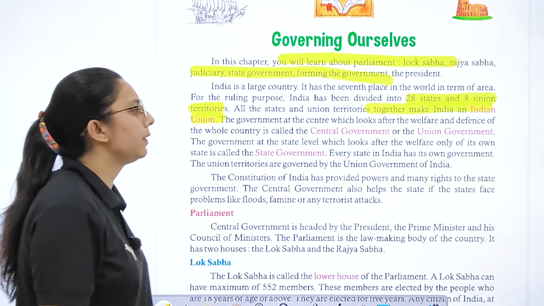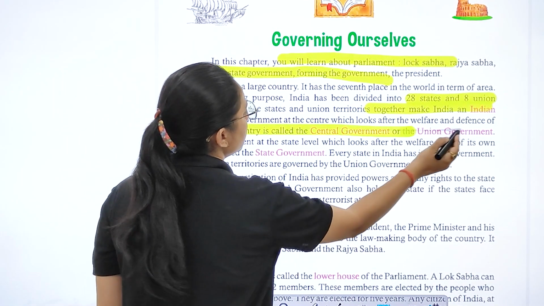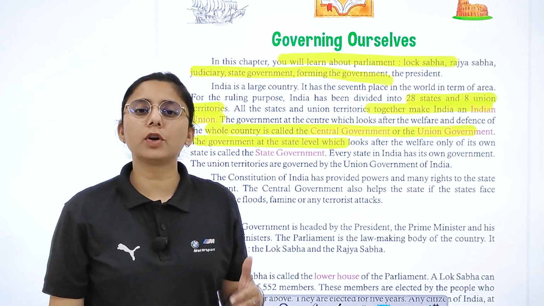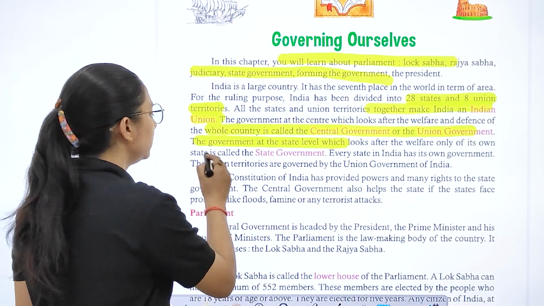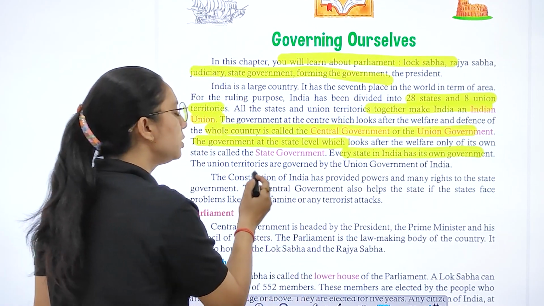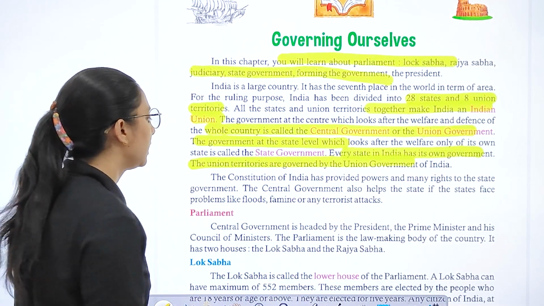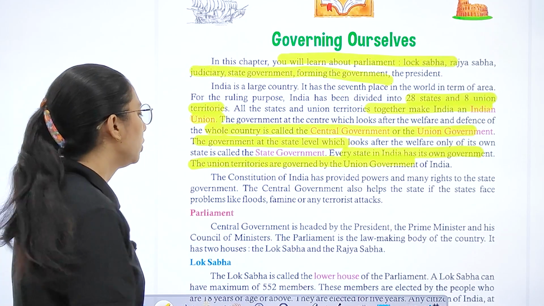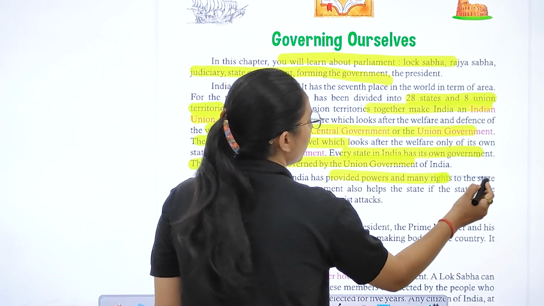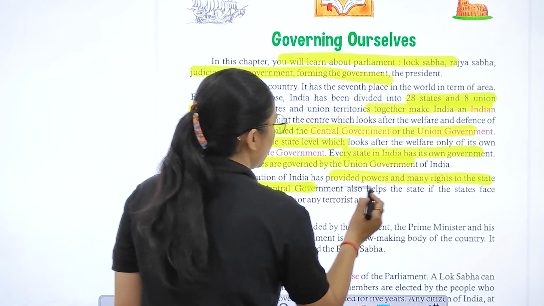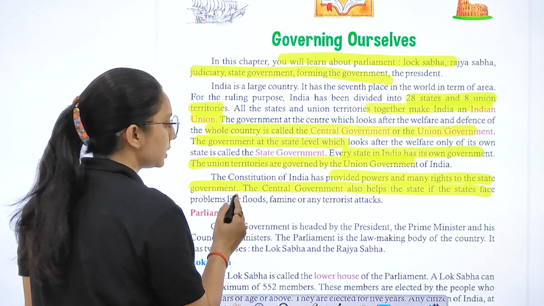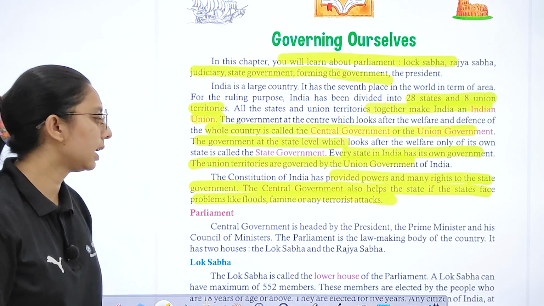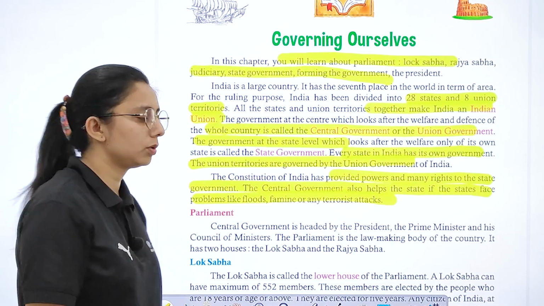The Indian government looks for the welfare and the defense of the whole country, from central government or union government. Government at the state level looks for the welfare of the state. Every state has its own government, and the Union is governed by the Union Government of India. The Constitution of India has provided power and many rights to the state government. And central government also helps the state if the state faces problems like flood, territorial attack, or famine.